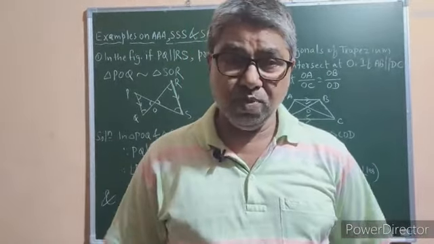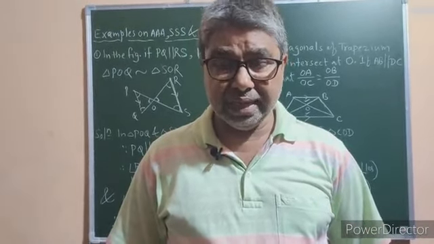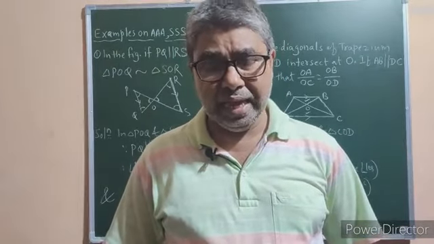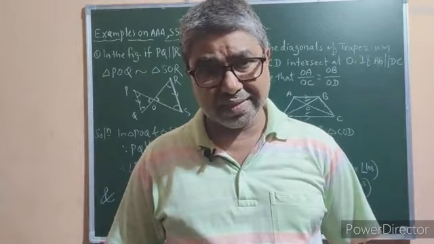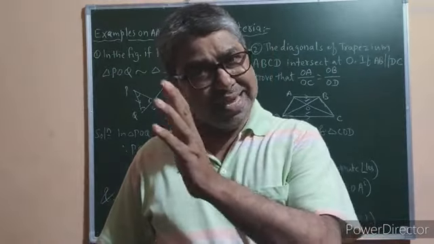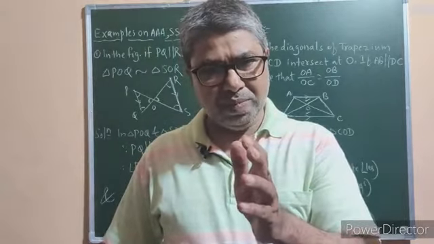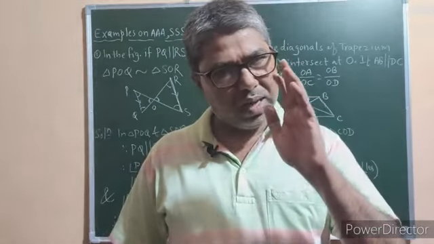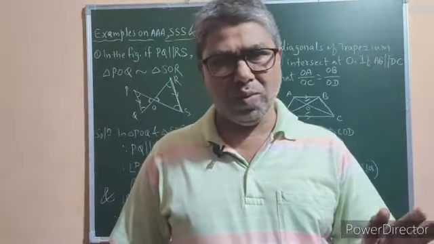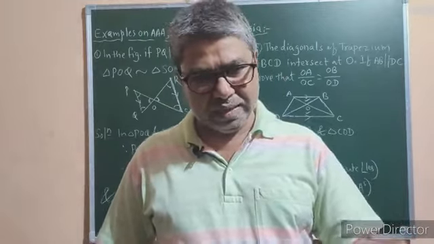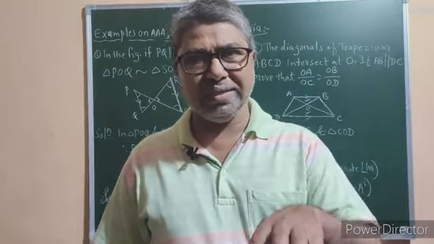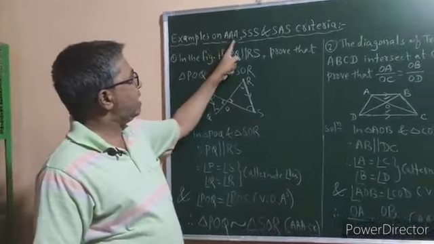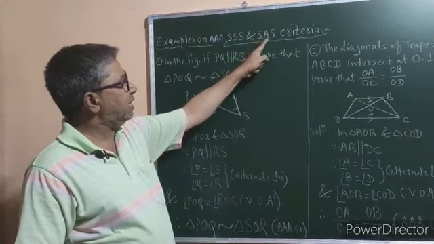In our previous video, we have seen the three criteria of similarity of triangles, that are AAA criterion, SAS criterion, and the third one is SSS criterion. At the same time, in the same video, we have seen what are alternate angles, what are corresponding angles, and what are vertically opposite angles. Now in this video, let us solve a few examples based on all the three criteria. So, examples on AAA, SAS, and SSS criteria.